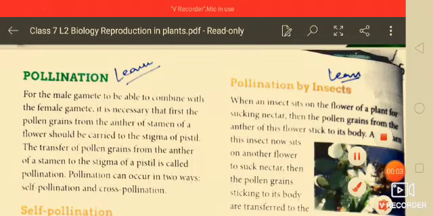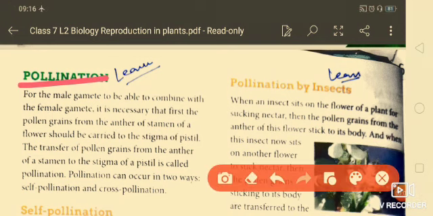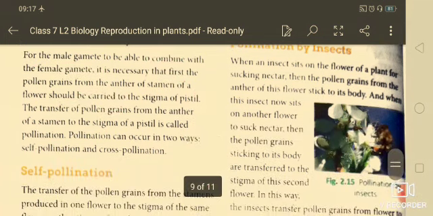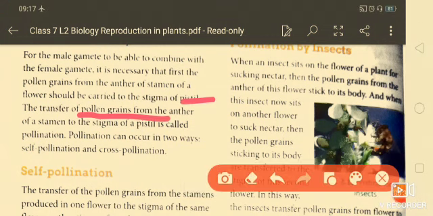Welcome to the class. Students, today we will discuss a new topic, that is pollination. Students, you know that for the male gamete to be able to combine with the female gamete, it is necessary that first the pollen grains from the anther of the stamen of the flower should be carried to the stigma of the pistil, and the transfer of pollen grains from the anther of a stamen to the stigma of a pistil is called pollination.